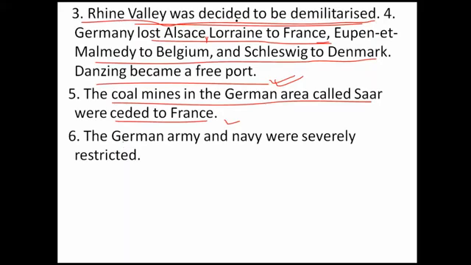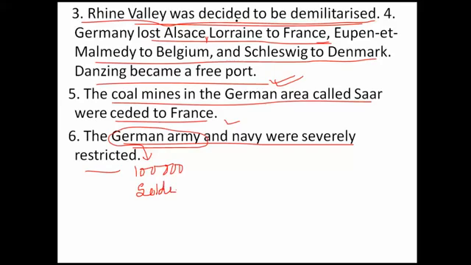Sixth, the German army and navy were severely restricted. The German army was restricted to 1 lakh. That means Germany was told to keep not more than 1 lakh soldiers, which is very little for the protection of any country.